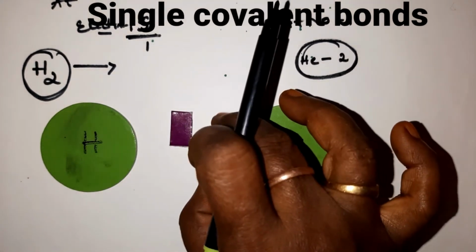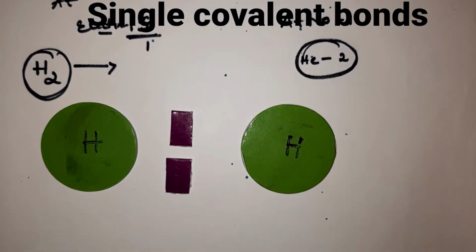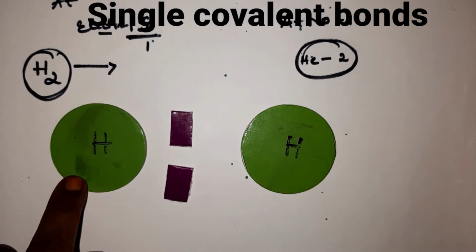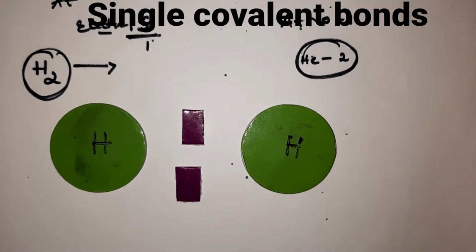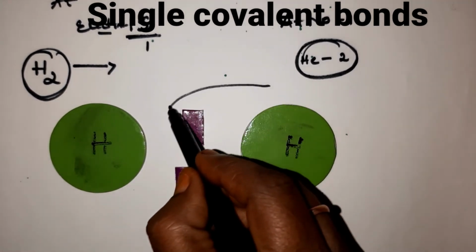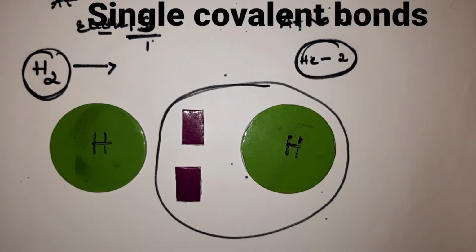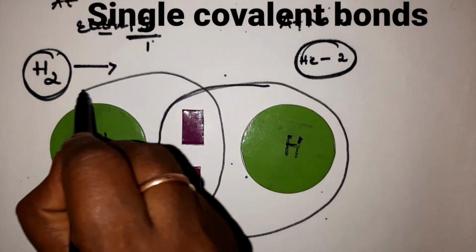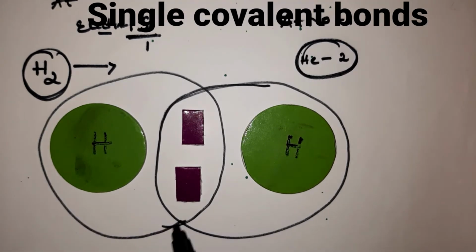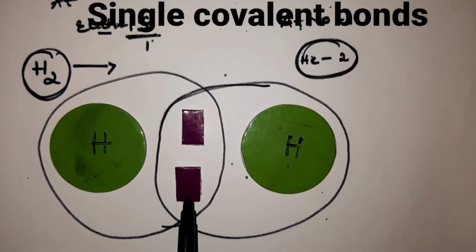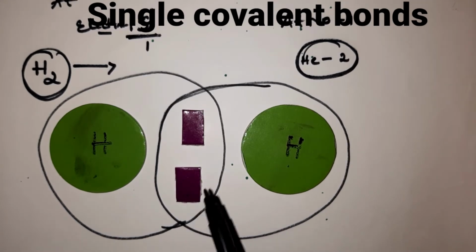To attain it, the atoms will share electrons, children, like this. This hydrogen atom will share one electron, and this hydrogen atom will share one electron. Now you can see this hydrogen atom will have two electrons in the outermost shell, and this hydrogen will also have two electrons, attaining the noble gas electron configuration.